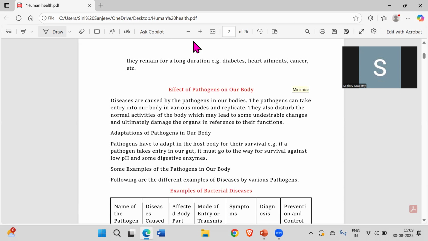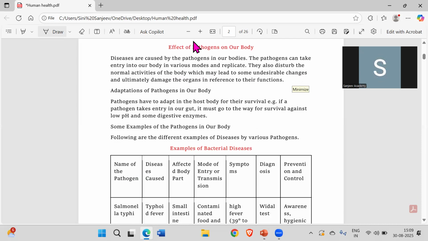There are many groups of pathogens which we can see, for example bacterial diseases, viral diseases, protozoan diseases, and even helminthic and fungal diseases. So these are some of the types of disease that we can see.